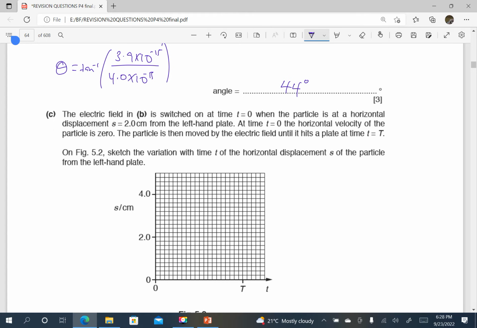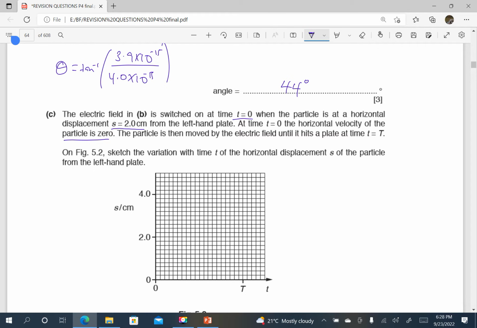Part C. The electric field in B is switched on at a time t equals to 0, when the particle is at a horizontal displacement s equals to 2 centimeters from the left hand plate. At t equals to 0, the horizontal velocity of the particle is 0.